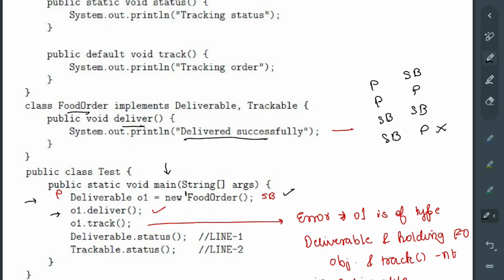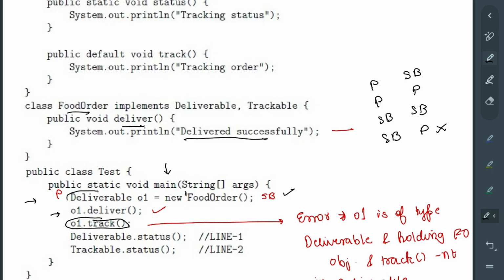Okay, but the second thing, it tries to call o1.track. So forget everything else. If you remember this, you can just skip ahead. Basically, for those who already remember, the deliverable interface does not have a track method defined. Now if you do not remember, stay with me.